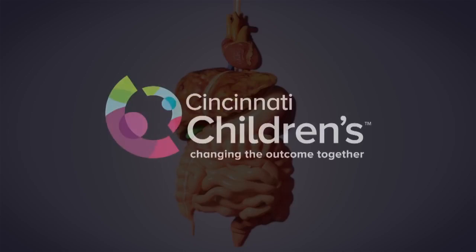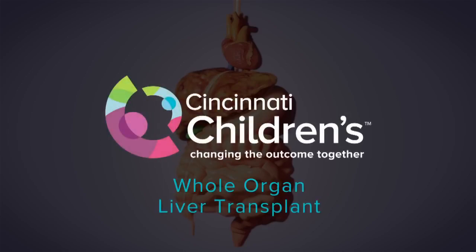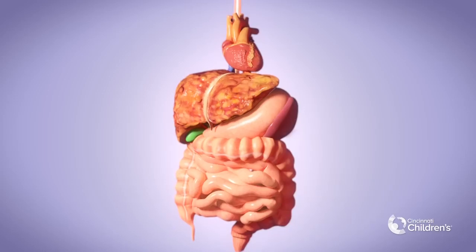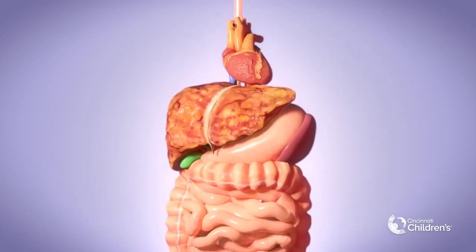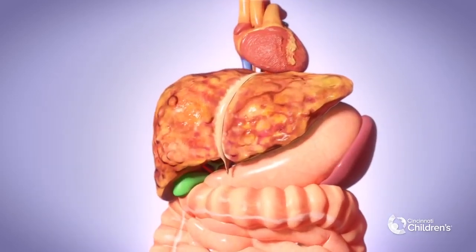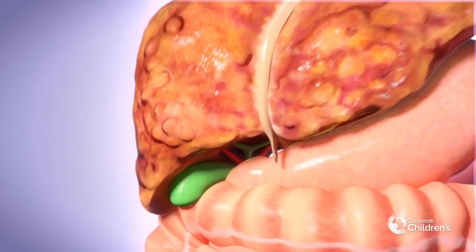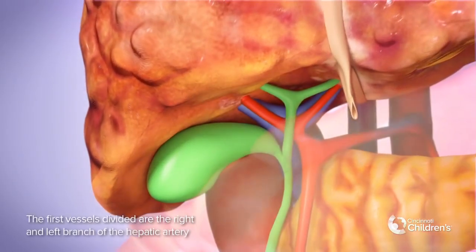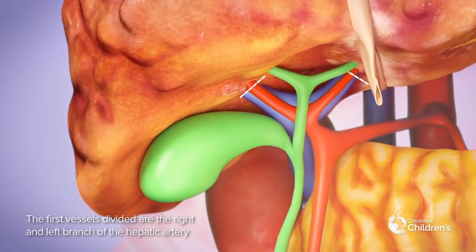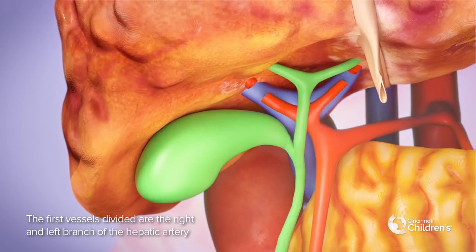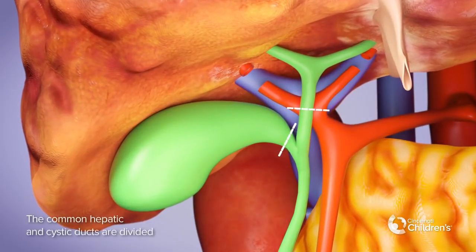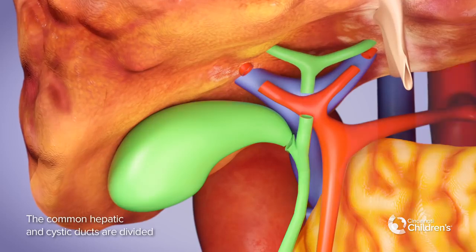The following are the technical steps of a whole organ liver transplant. To begin the procedure, we need to remove the diseased native liver. To do so, we divide the blood supply and the bile duct. We first divide the right and left branch of the hepatic artery. The common hepatic and cystic ducts are divided.